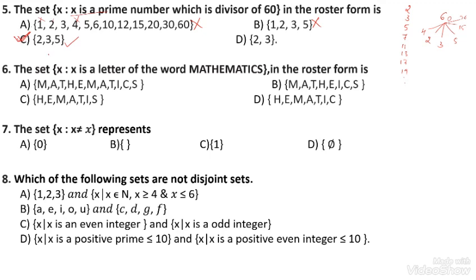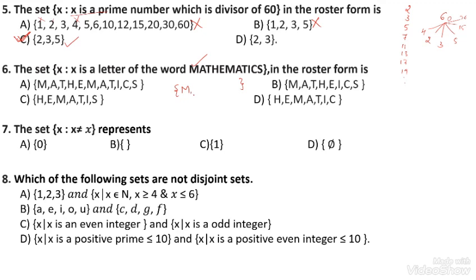Next, the question number 6. The set X is a letter of the word mathematics. X is a letter of the word mathematics. So I can take mathematics first. In roster form, we have to write all the objects, elements or letters in a row separated by commas. And the letters are not repeated, not written twice or thrice.